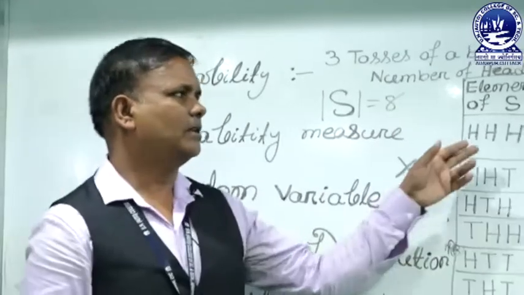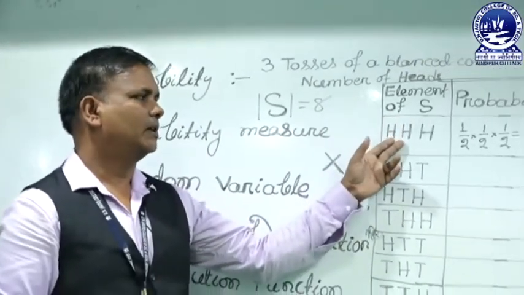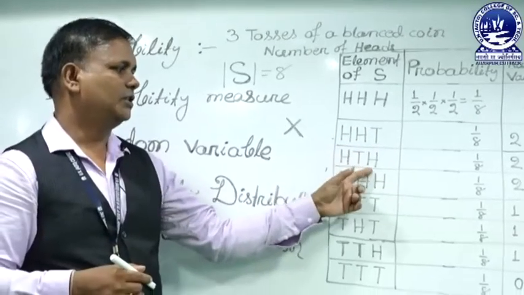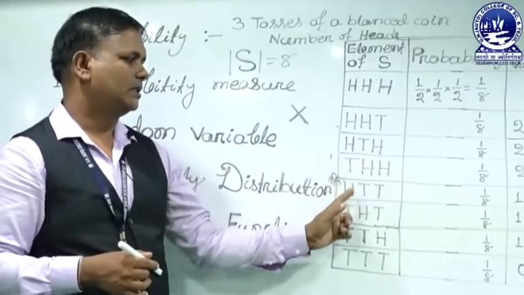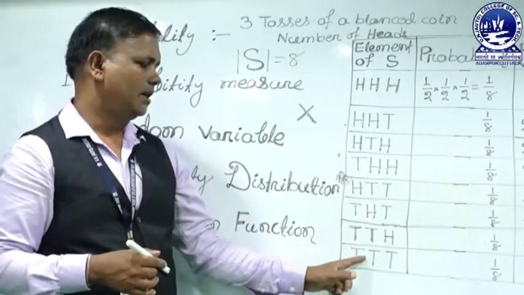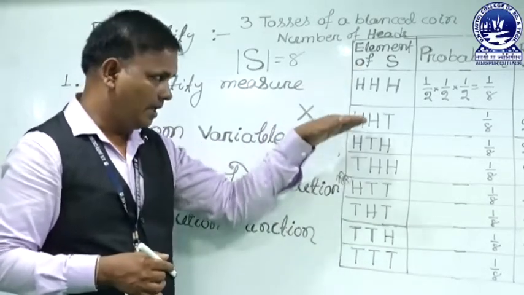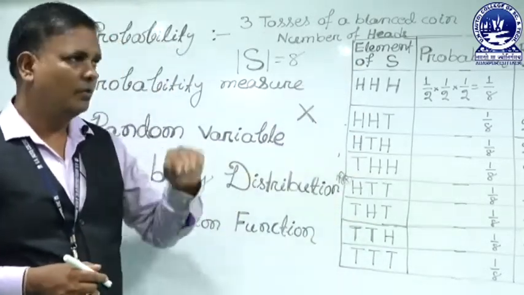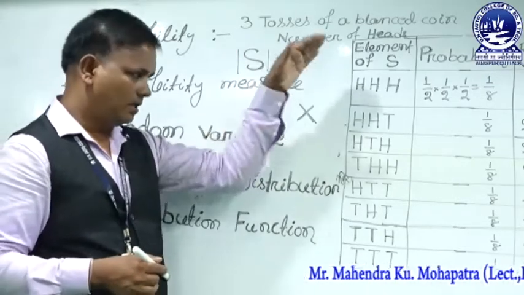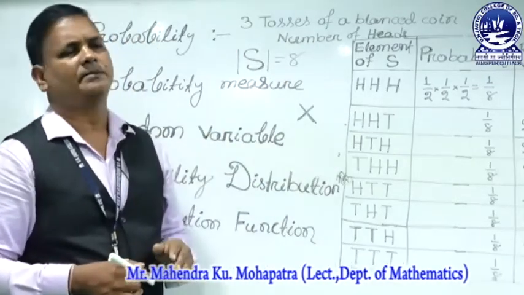The elements of the sample space are HHH, HHT, HTH, THH, HTT, THT, TTH and TTT. These are the elements of the sample space when we toss a balanced coin 3 times.